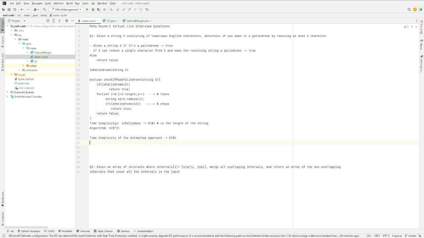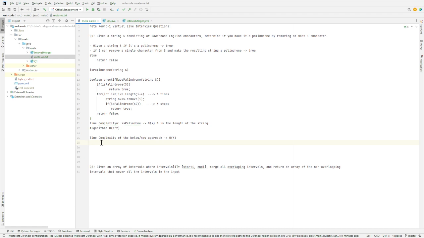So one simple observation that we can make is that we can compare the first and last characters. Suppose we have a pointer to the first character of the string and the last character of the string. Again I'm repeating this: there is a pointer to the first character of the string s and there is a pointer to the last character of the string s. Now, if these two characters are not the same, that means the string is certainly not a palindrome, because if it was a palindrome, it must read the same from the left and the right. So if these two characters are not the same, that means we will have to remove at least one of these two characters.